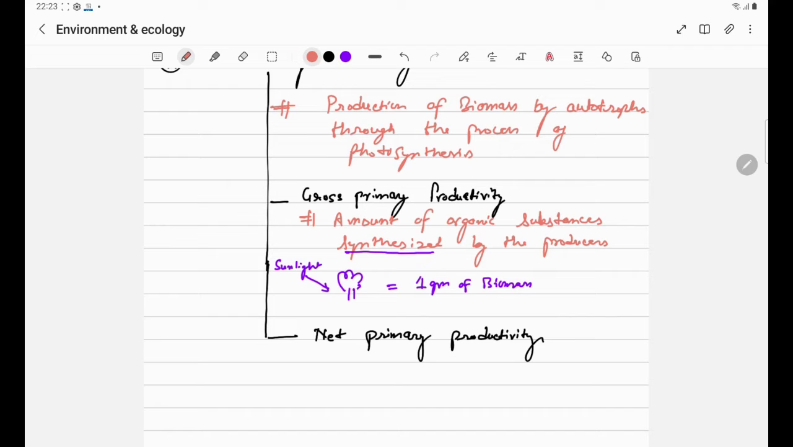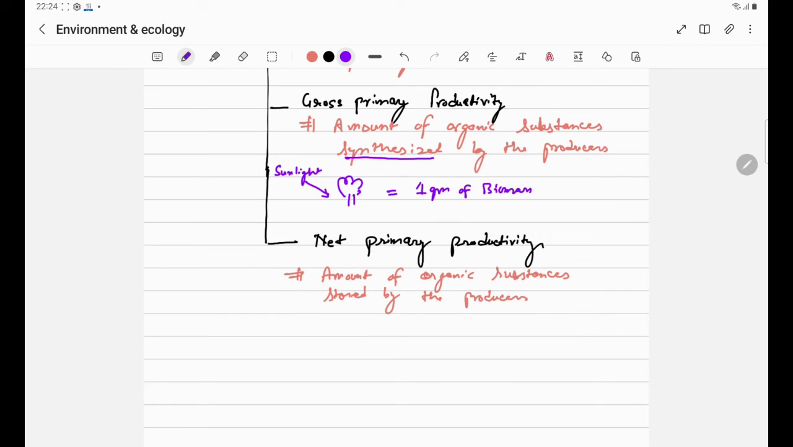Net primary productivity refers to the amount of organic substances stored by the producers. So this is the amount of organic substances stored by the producers. In the previous example, suppose by using the sunlight, this plant has synthesized 1 gram of biomass. Now 1 gram is synthesized. Now to produce this 1 gram of biomass, this plant has used or utilized a certain amount of energy. Due to utilization of energy, the biomass will reduce.